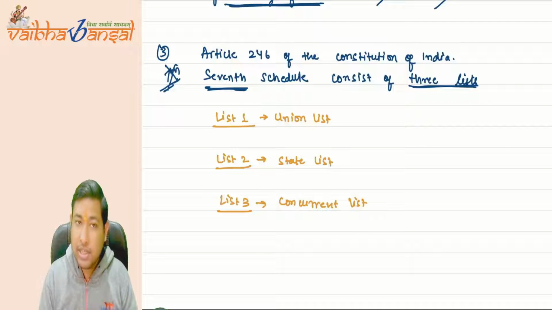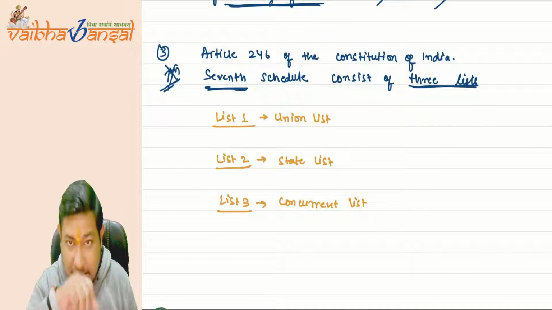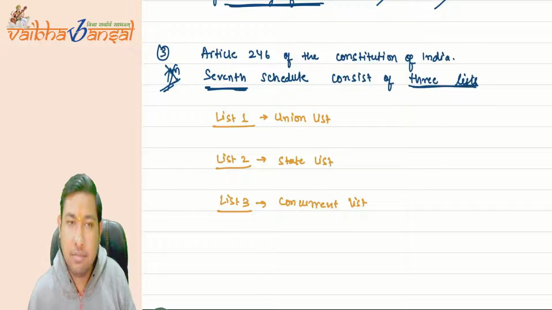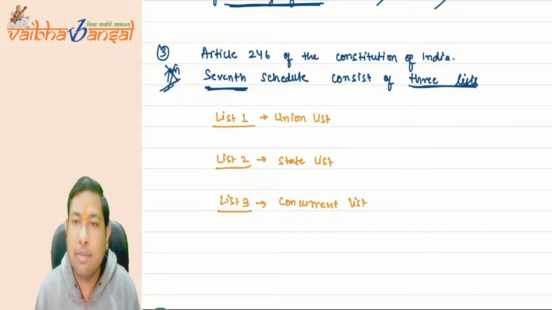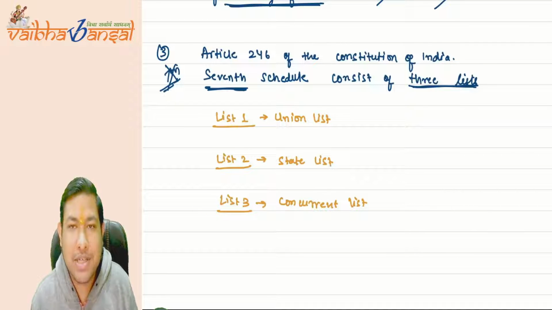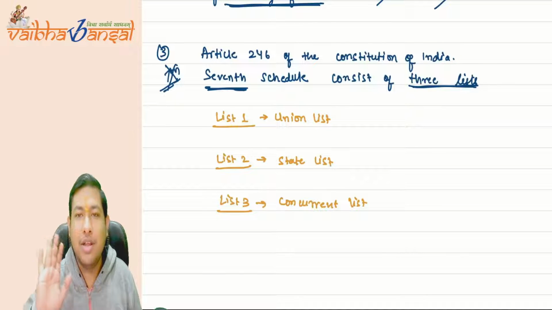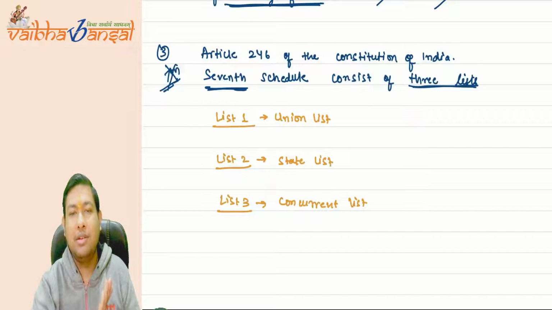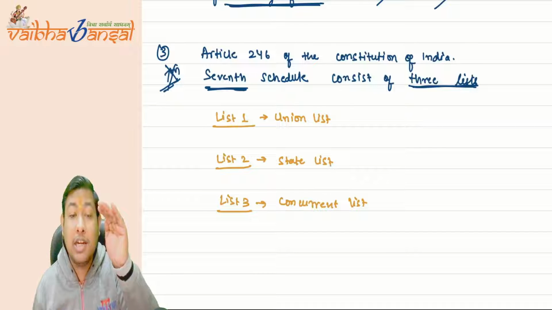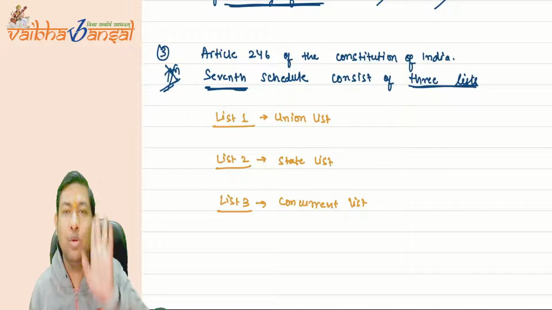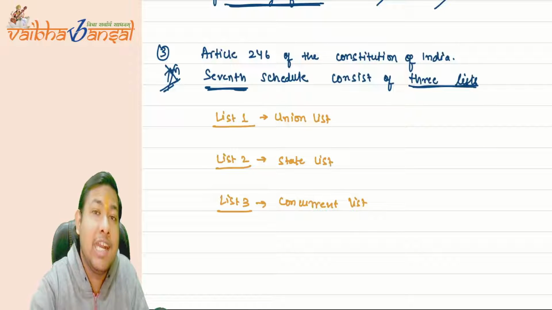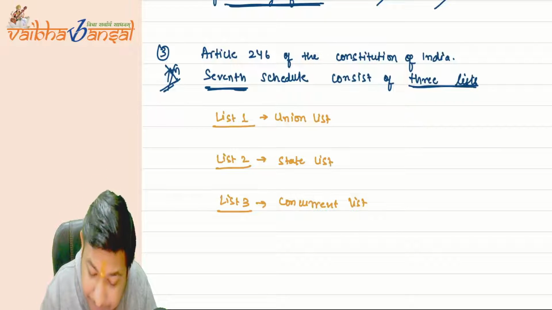So according to this, where is the income tax enumerated? Whether it is given in list number 1, list number 2, or list number 3. Fortunately for income tax purposes, list number 3 is not applicable. The income tax is not written under the concurrent list. It is written under the union list, list number 1, by entry number 82.